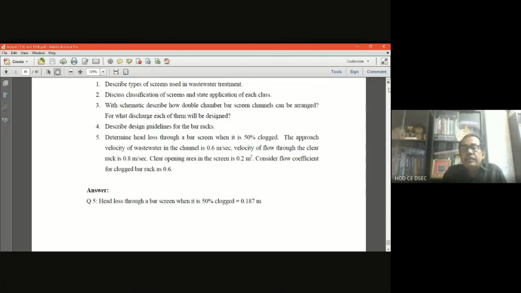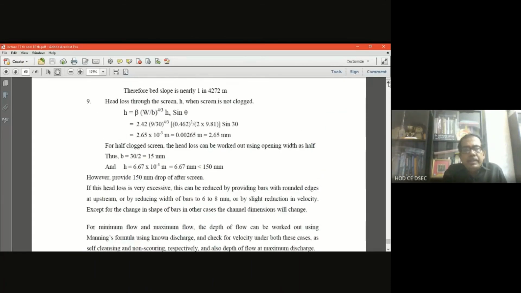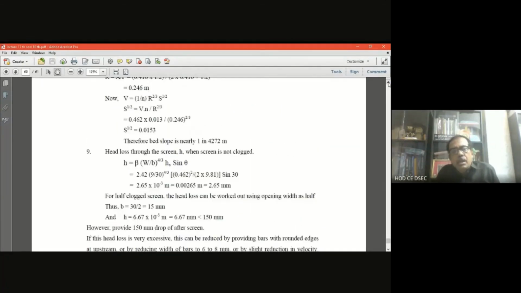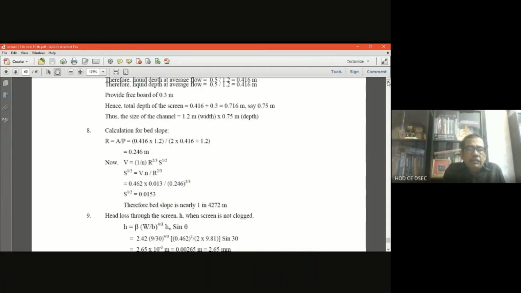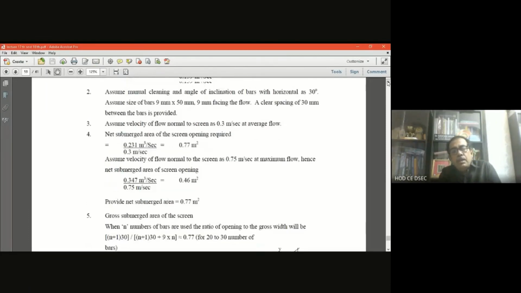of the bar screen. I have narrated how it works, what mechanism and principle is followed in the bar screen, the shape of the screen, and the standard width, standard spacing, and standard inclination that we have discussed.